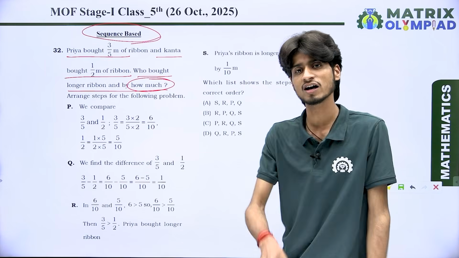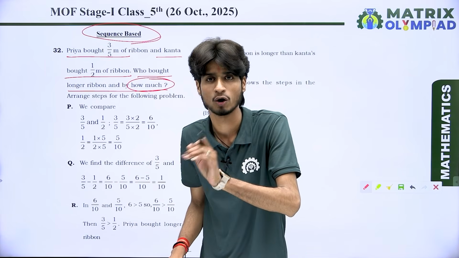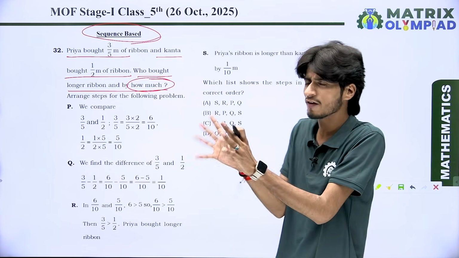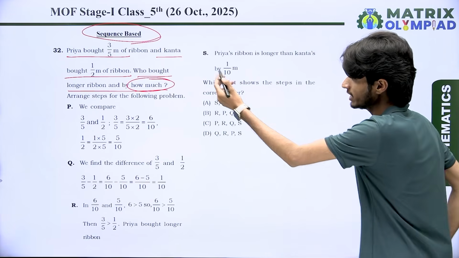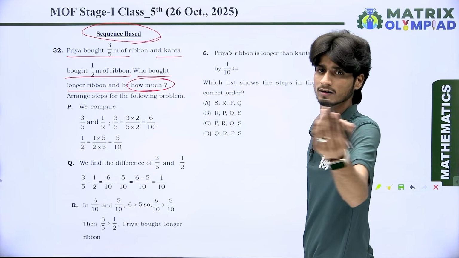It means first of all we find out who bought the longer ribbon. After that, by how much? It means what is the difference between both of the ribbons? So how to do it? Here we have the length of the ribbon which they both purchased.